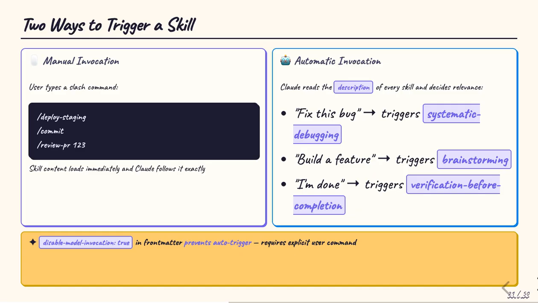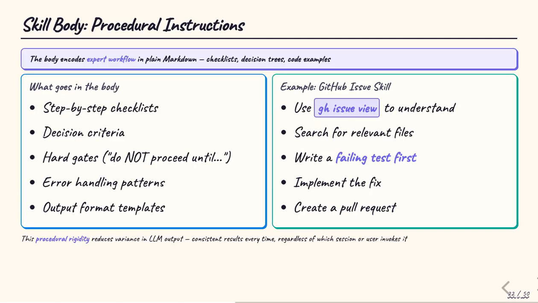The disable model invocation flag in the front matter gives you explicit control over which skills can auto-trigger and which require a human to invoke. The body of a skill file contains the expert workflow in plain markdown, checklists, decision trees, hard gates, error handling patterns, and output format templates.